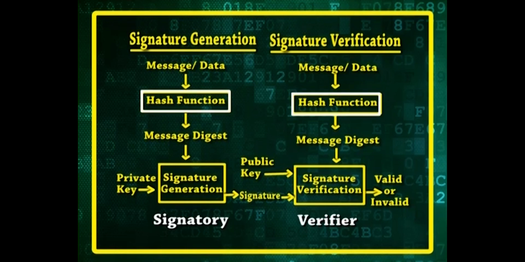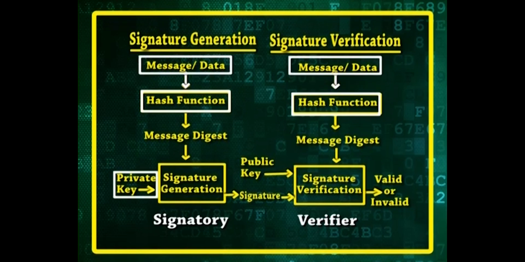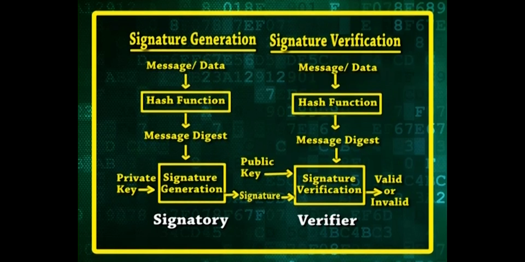As shown in the figure, first of all a hash function is applied on the message and then the private key is used in the signature generation process. Both the original message and the digital signature are made available to a verifier who checks whether the digital signature is valid or invalid.